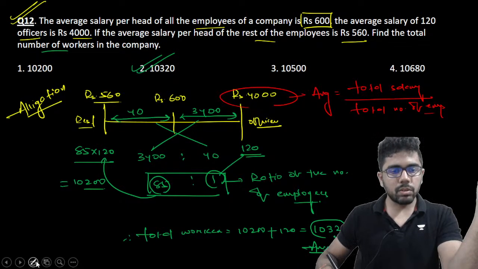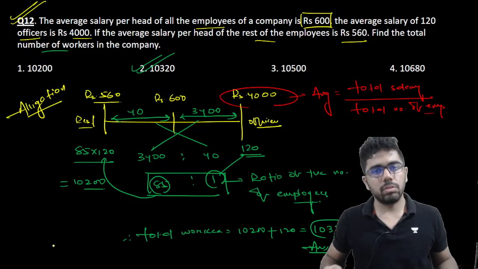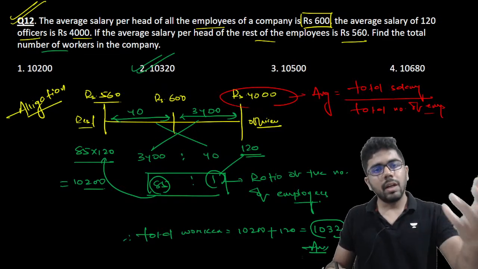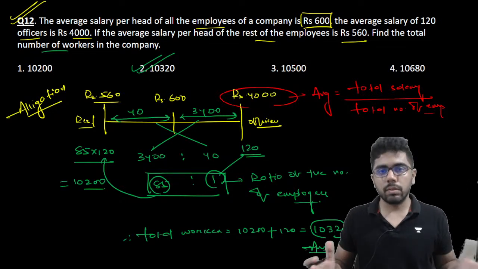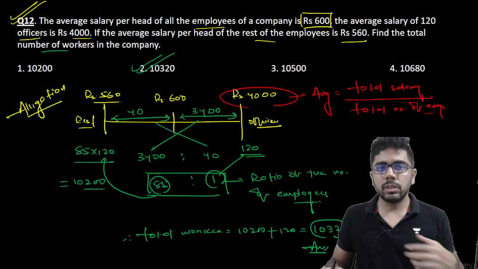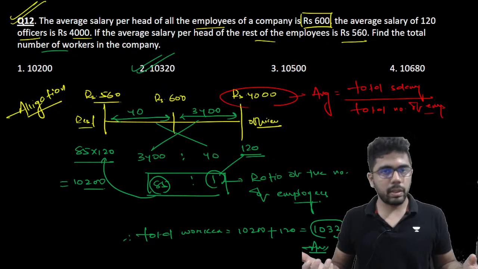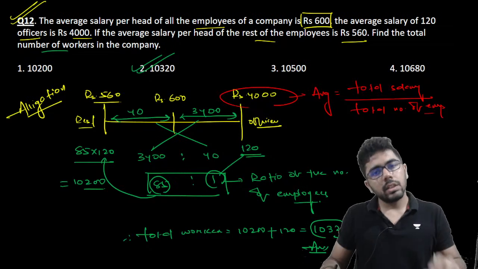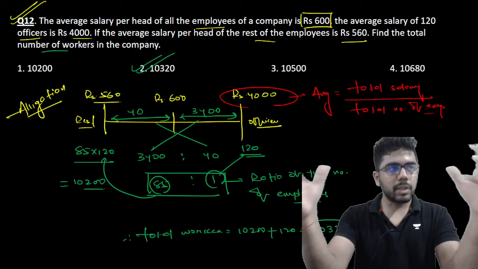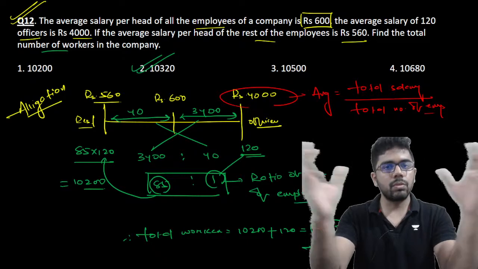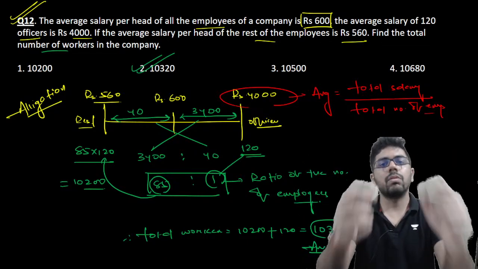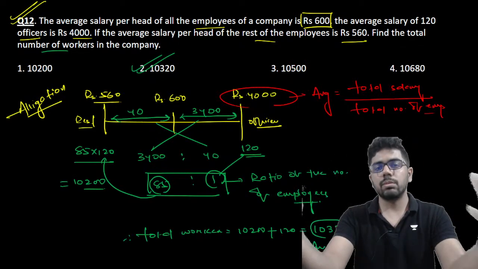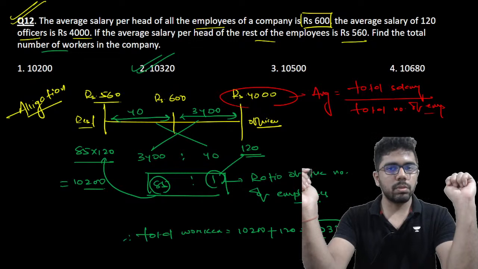One challenging part could be this also: because we are in the allegation class, we know that we will use allegation here. But in general, when you are solving and randomly see a question, how do you sense that allegation is going to be applied? Whenever you get two things and an overall for them, then allegation comes in. Here, two types of salary then overall salary, two types of profit, overall profit, two types of rate of interest, overall rate of interest, two types of concentration, overall concentration. Whenever you see the design of questions in this manner, allegation is going to be applied.